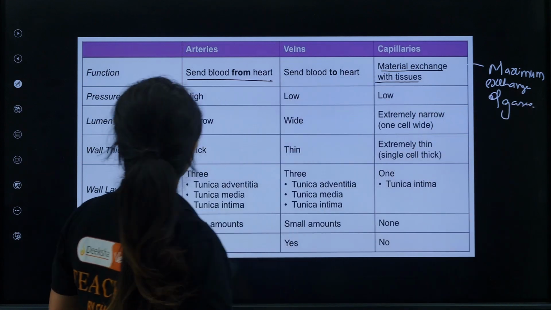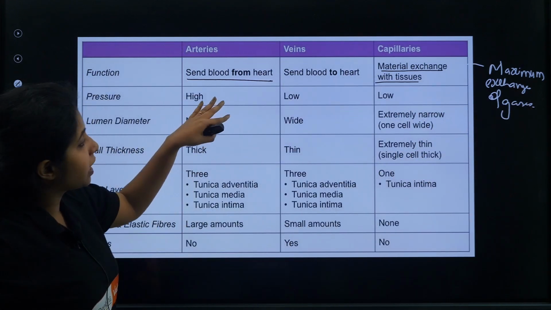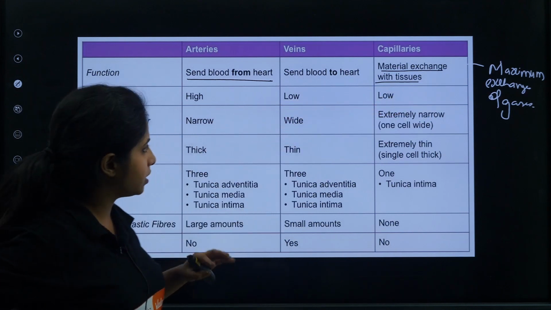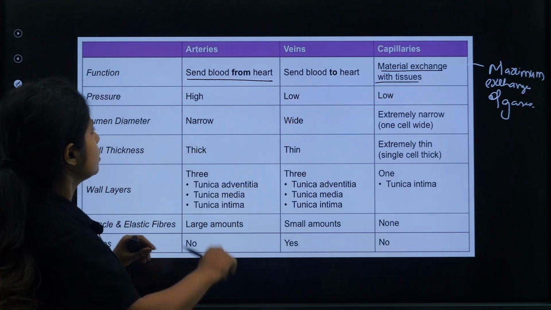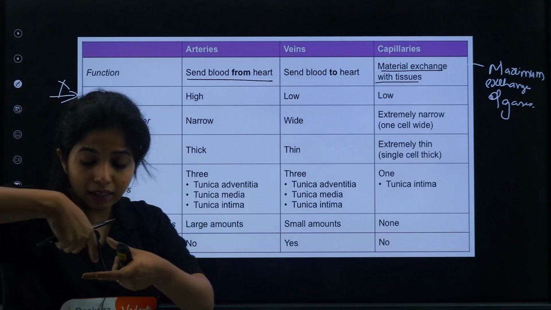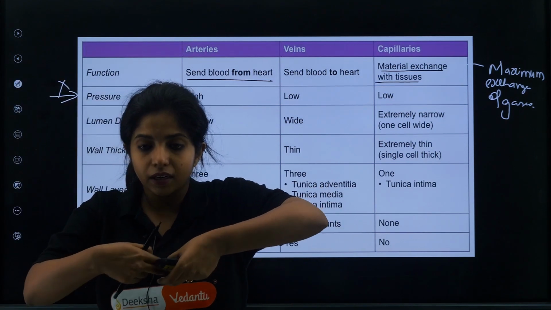Next thing, pressure. The pressure is really high in the arteries, very low in the veins, and low in the capillaries as well. Not extremely low, it will be low. If you have not included this point, it's fine, no problem. Next, the diameter of the lumen, the inner space. For example, if this is an artery, what is the diameter inside?